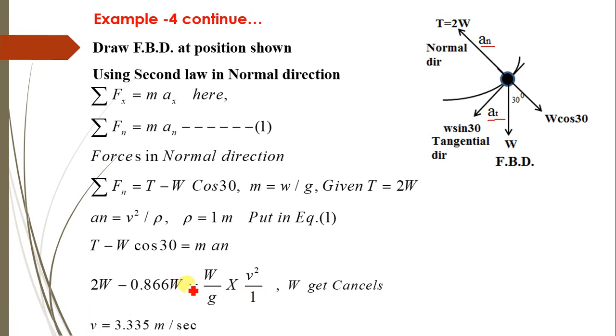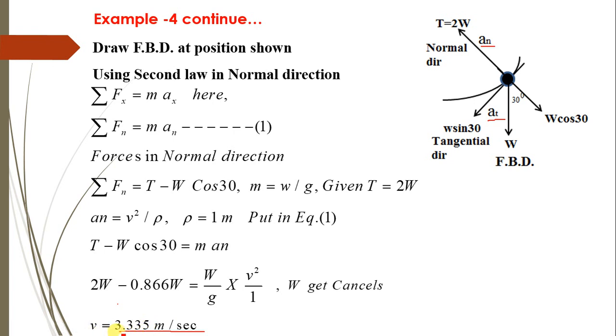Solving this equation, W is common on both sides and gets cancelled, and then there is only one unknown. Substituting g as 9.81, finally we get the velocity of the bob as 3.335 meters per second.